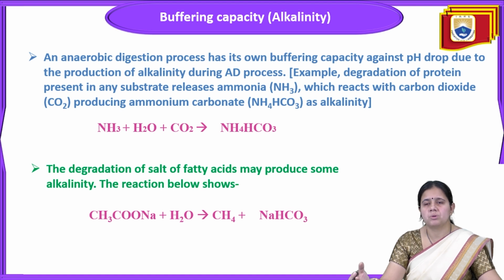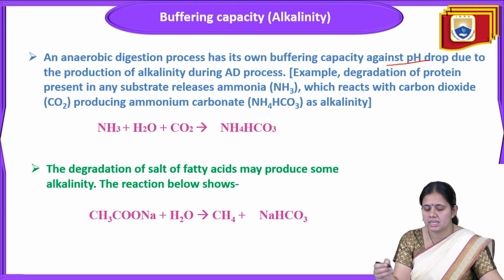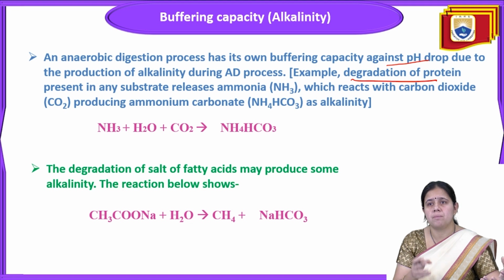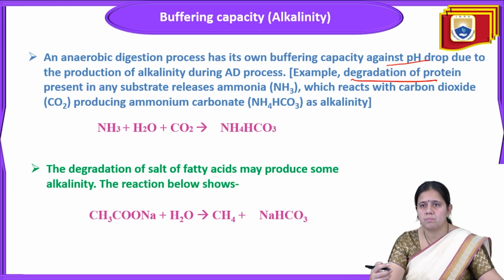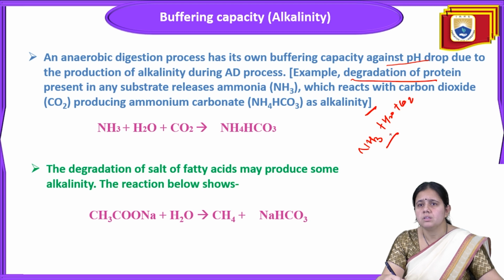So the anaerobic digestion process has its own buffering capacity against pH drop due to the production of alkalinity during the anaerobic digestion process. As an example, we can say that degradation of protein present in any substrate releases ammonia, and that reacts with carbon dioxide and produces ammonium carbonate as alkalinity. So ammonia is there, ammonia plus H2O plus CO2 will give ammonium carbonate, NH4HCO3. This is called ammonium carbonate.